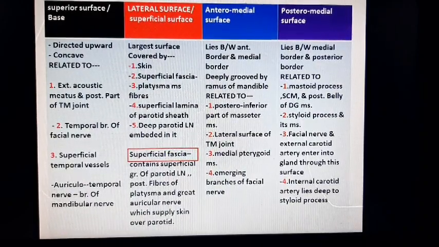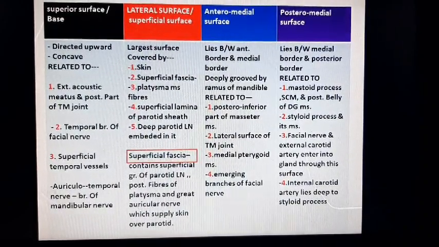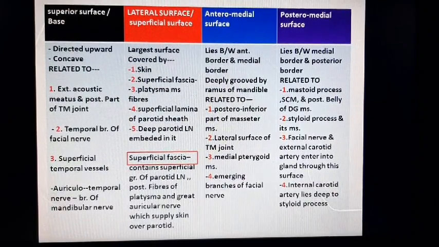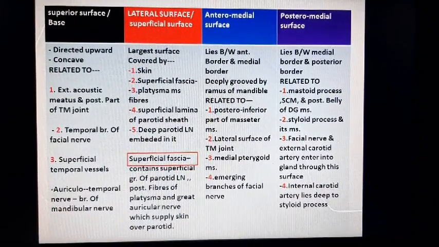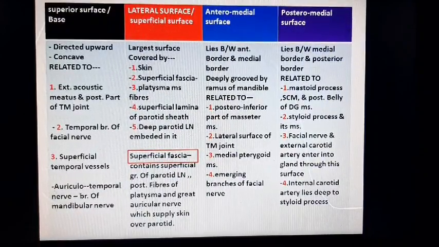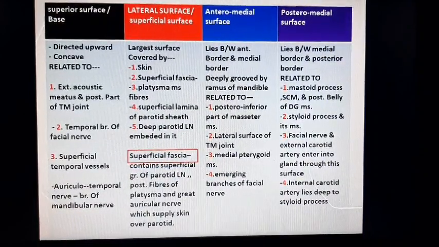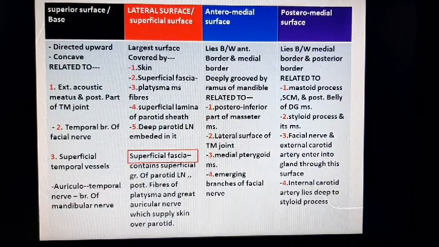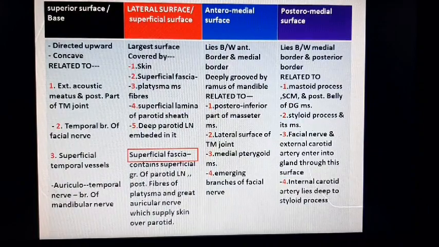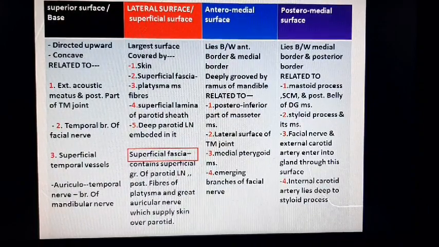Now details of the surfaces. First one is superior surface. It is also known as base of the gland. It is directed upward. It is concave and related to the following structures. First one is external acoustic meatus and posterior part of temporomandibular joint.